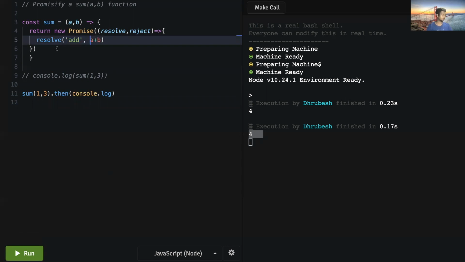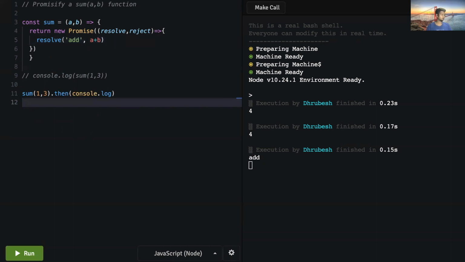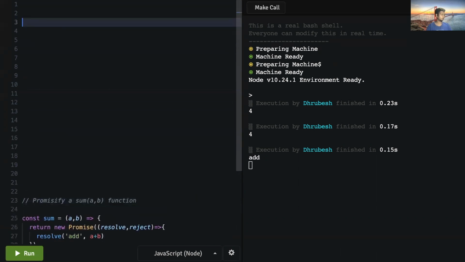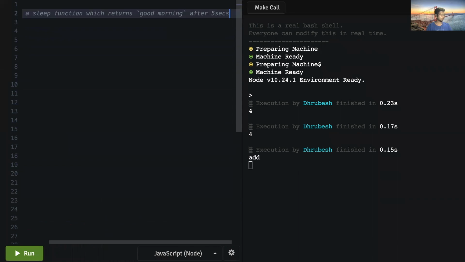We can just add a log beside it and see it's working. Yeah, cool, it's working. So that was the first question. The second question which we would want to do is, let me just bring it down. Okay, the second question is this.